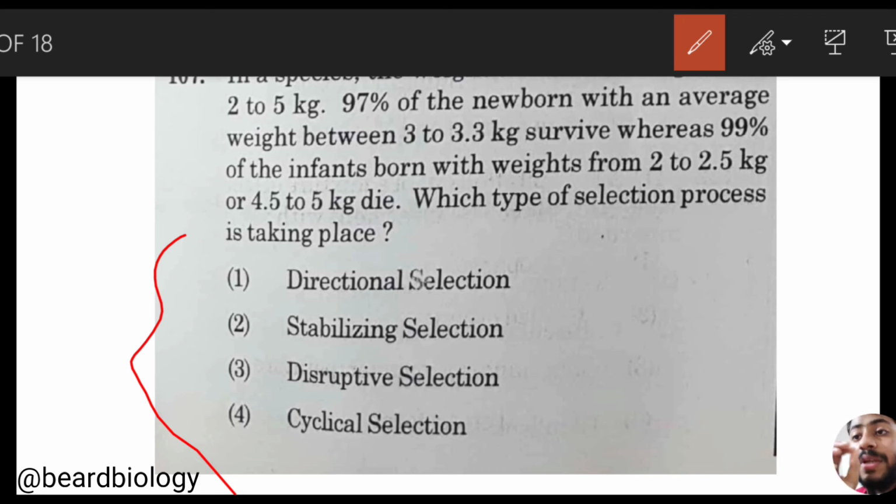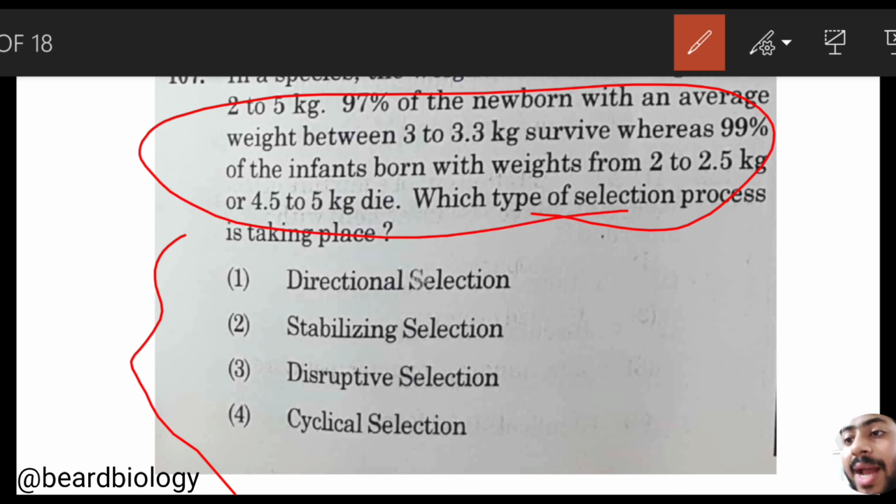So please try to understand the mood of the question. They are providing data and asking which kind of phenomenon this is. So this will be stabilizing selection. If you don't know the answer, it's not a matter of worry, because when you read that chapter, you can automatically answer this question, because these are very easy questions. When you come to know the different graphs of directional selection, stabilizing selection, and disruptive selection, you can easily pick the right answer.